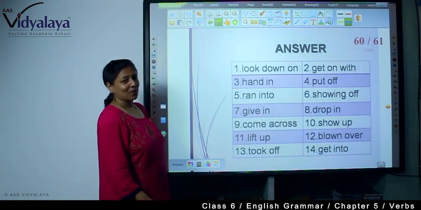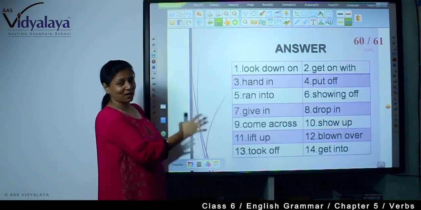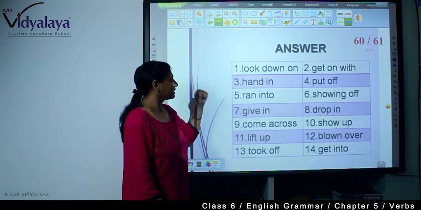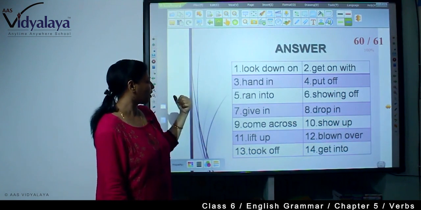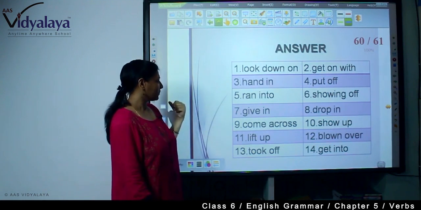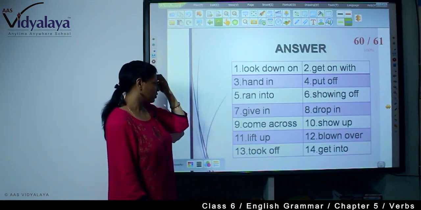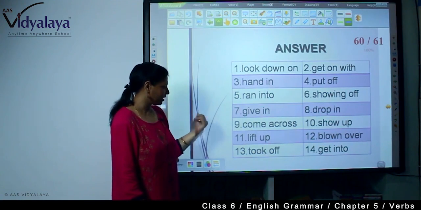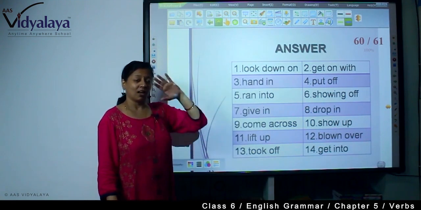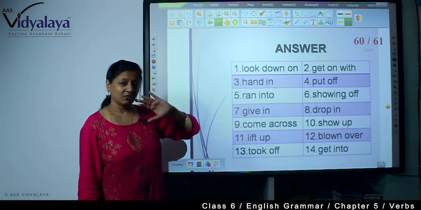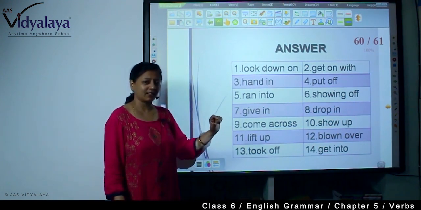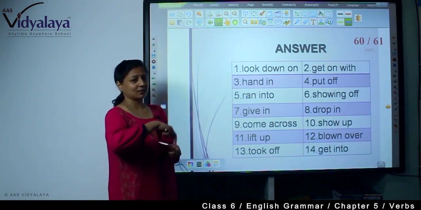Now the answers are there, but you will have to first go through the questions. The first answer is look down on, second is get on with, third is hand in, then put off, then ran into, then showing off, then give in, then drop in, then come across, then show up, then lift up, blown over, took off and get into. The answers are there, but you need to understand the phrasal verb meaning, understand the sentence, what to write there, and then you go through the answer.